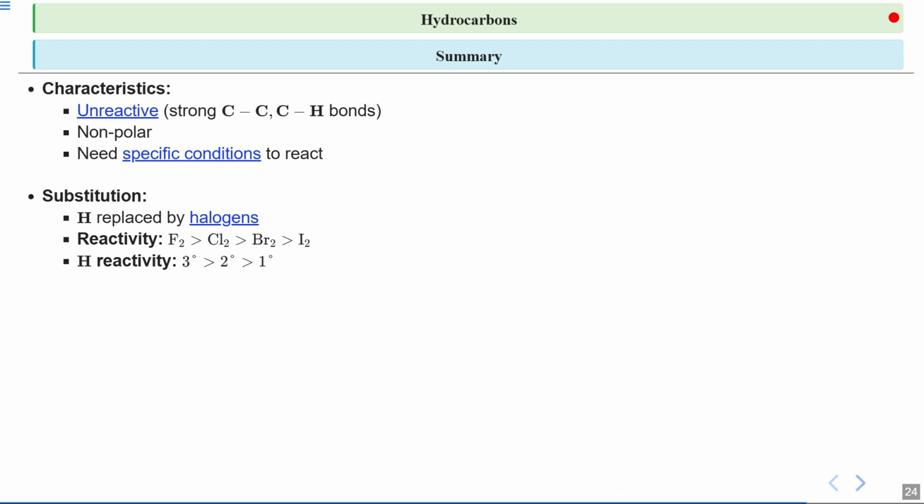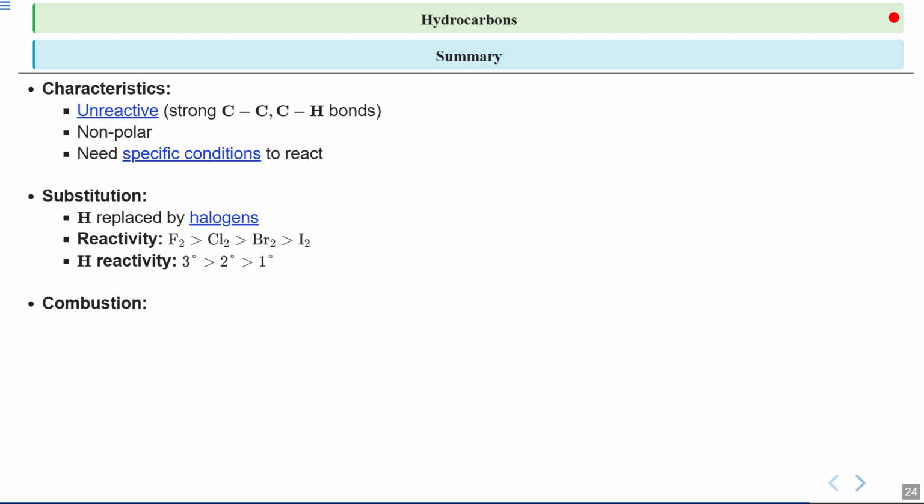If I try to explain the reactivity in terms of the hydrogen atom which is to be removed, then the 3-degree hydrogen is the most reactive one. Then comes the 2-degree and then the 1-degree. But the difficulty is that with fluorine, the reaction is very much exothermic. So we generally don't do this reaction.